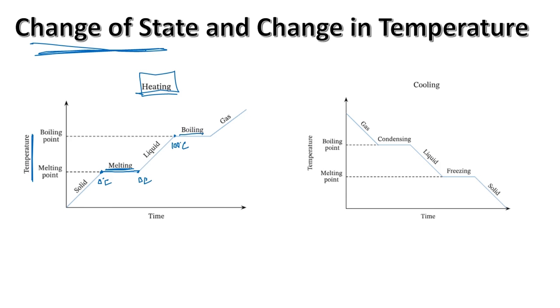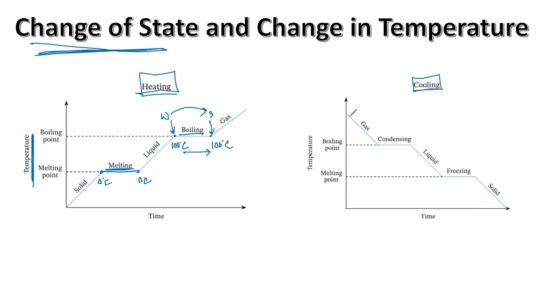This is the boiling point, meaning there is a change of state. And like I have already mentioned before, whenever there is a state change, there is no change in temperature. So the temperature remains constant until all of the water turns into steam at again 100 degrees Celsius. So here you have water at 100 degrees Celsius and you have steam here at 100 degrees Celsius. So until all the water turns into steam, the temperature does not change, it remains the same. And once all the water has turned into steam, then you heat it up and then the temperature of gas or steam increases. The same thing happens when you are cooling it down.